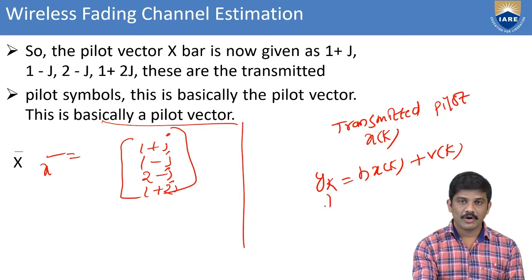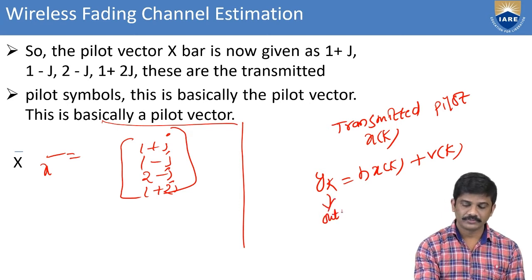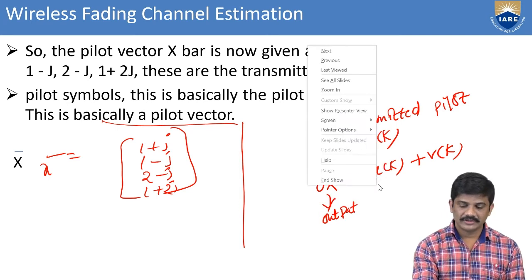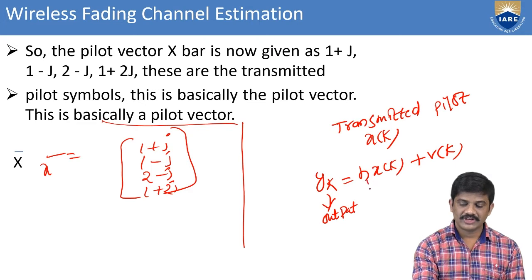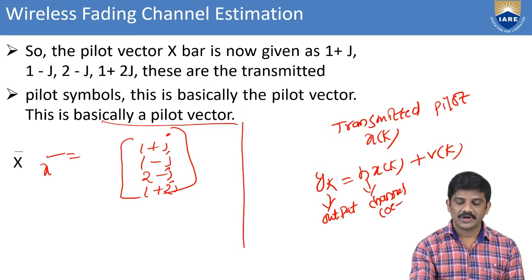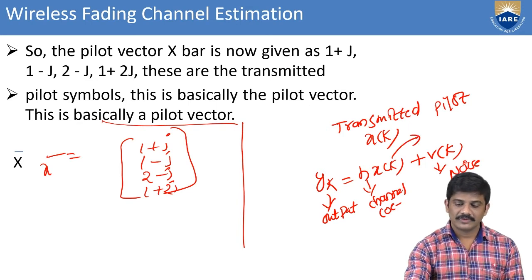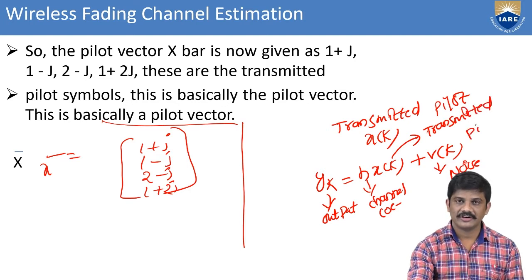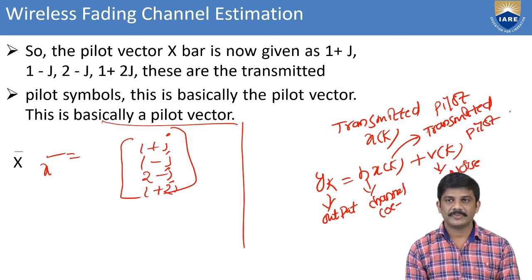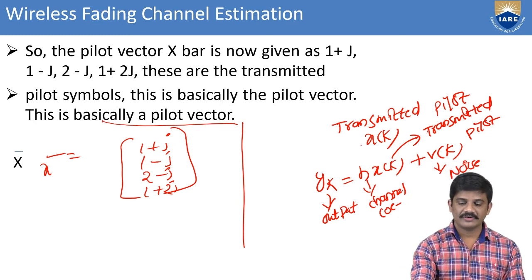This is the output, this is the channel coefficient, this is the noise, and this one is the transmitted pilot. Just now we found this one.